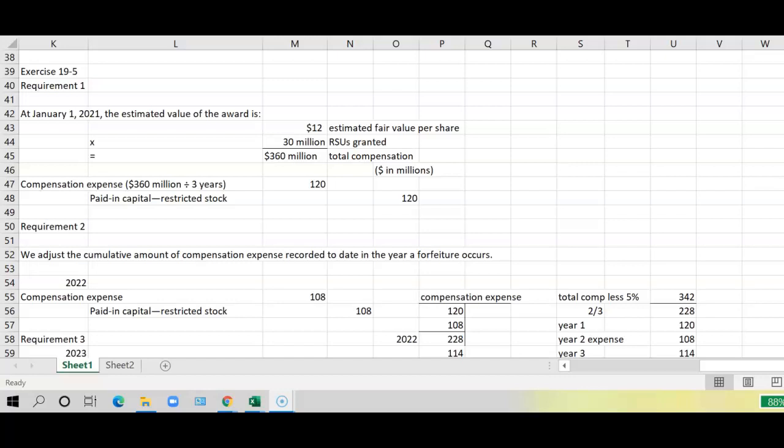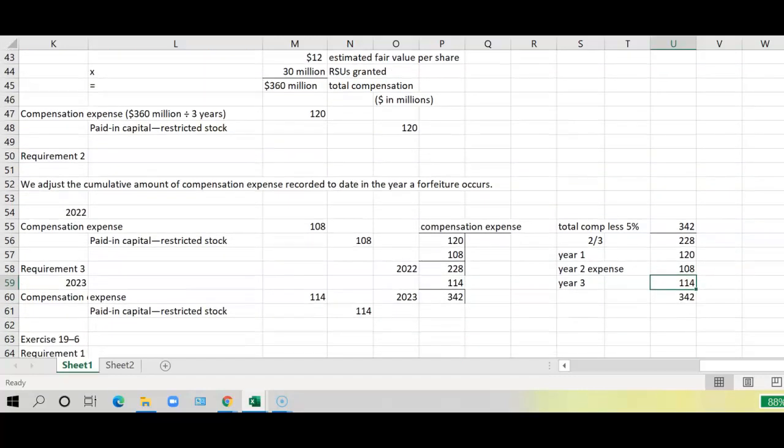Now, prepare the journal entry to record compensation expense on December 31st, 2022. Well, we know from the last sentence in the problem, on January 1st, 2022, 5% of the RSUs are forfeited due to executive turnover. So, how would we do that? We have to update the compensation expense as of 2022.